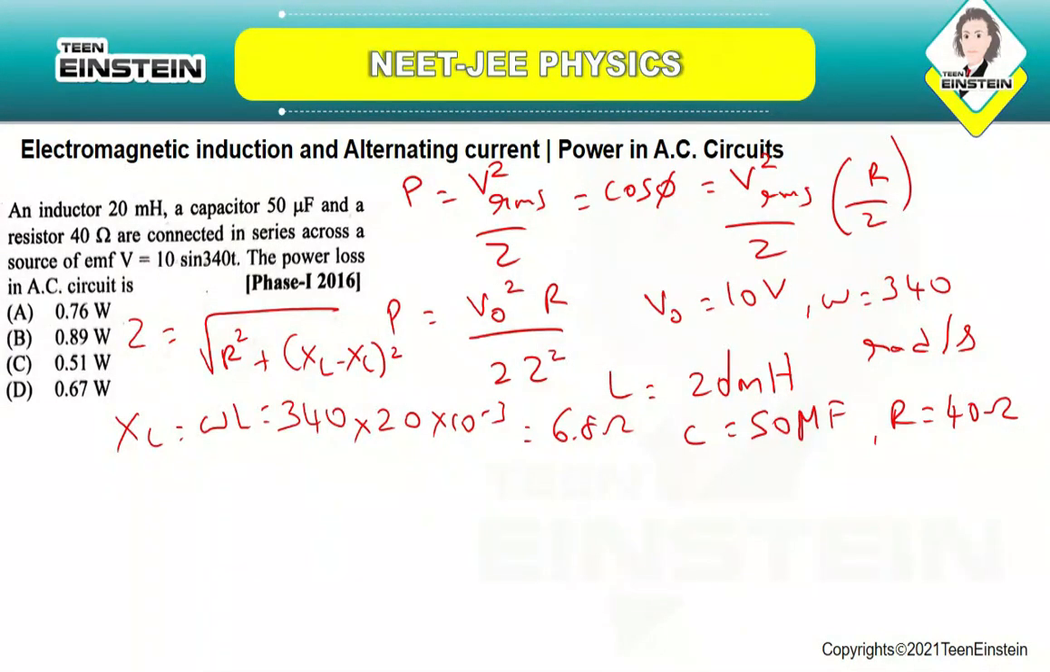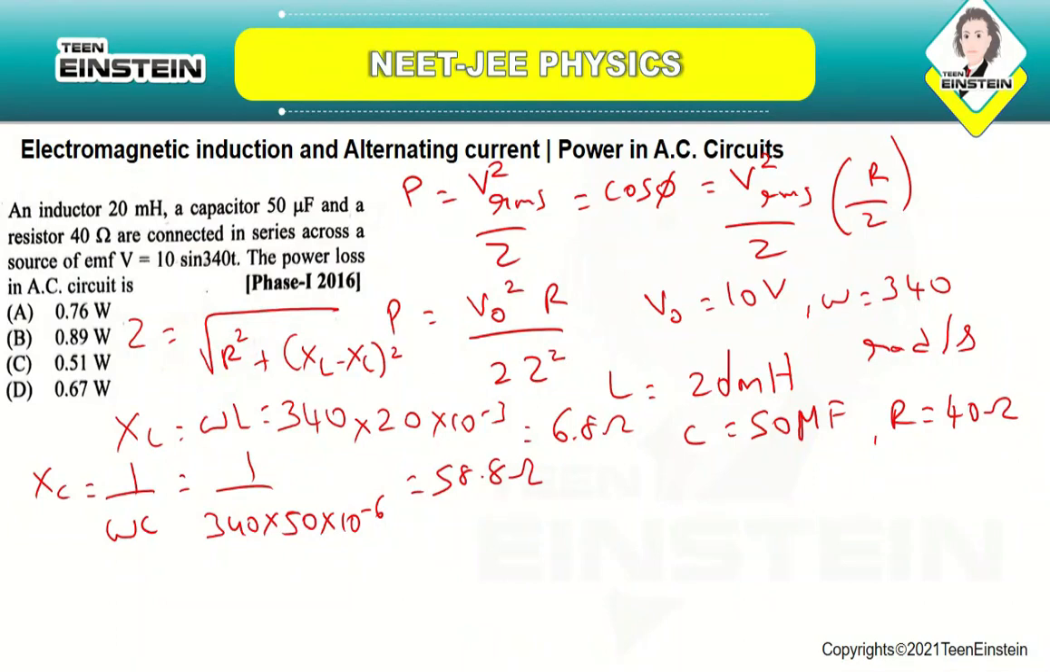Now you have already calculated the inductive reactance. Now you are going to find the capacitive reactance. So XC is equal to 1 by omega C. Omega is 340 and C is 50 microfarad, so it will be 1 by 340 into 50 into 10 power minus 6. If you solve this, you get 58.8 ohm.